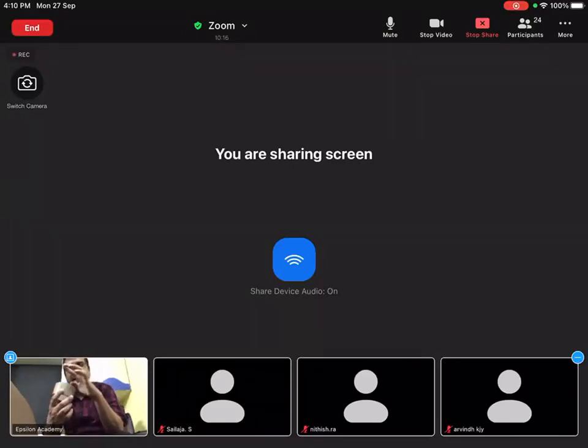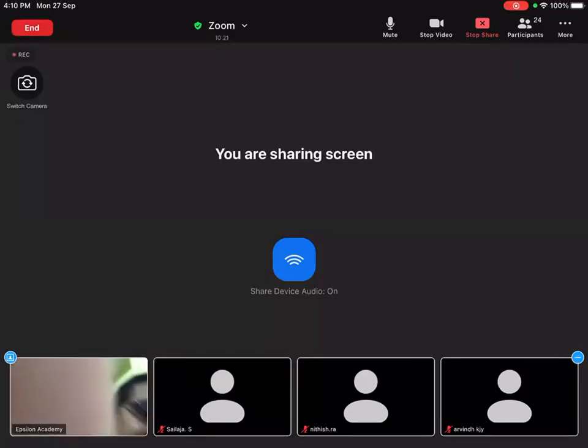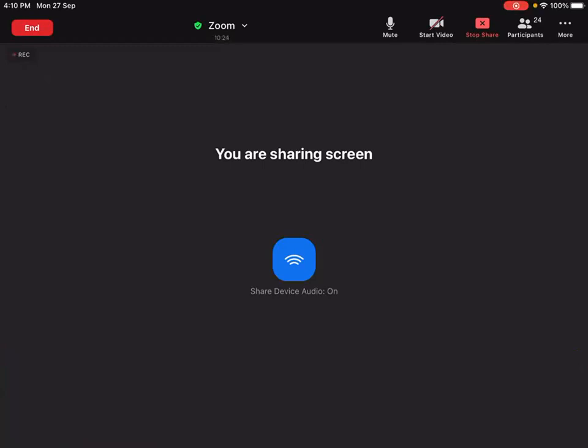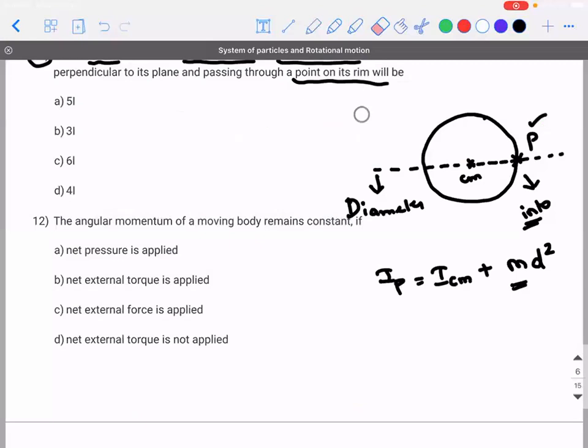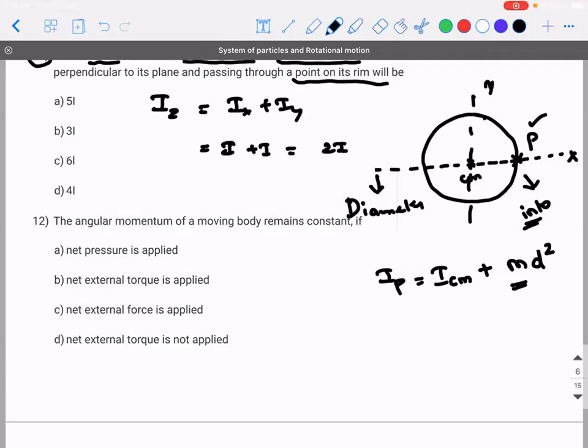So in the first step, can I apply perpendicular axis theorem? I'll apply the perpendicular axis theorem and find out the moment of inertia about the center of mass in terms of I, I will not use MR square. Okay. So can I say Iz is equal to Ix plus Iy? But Ix and Iy is how much? If I take this as X and this as Y, Ix and Iy both are I only. So I plus I is equal to 2I. So Iz is equal to 2 times I.